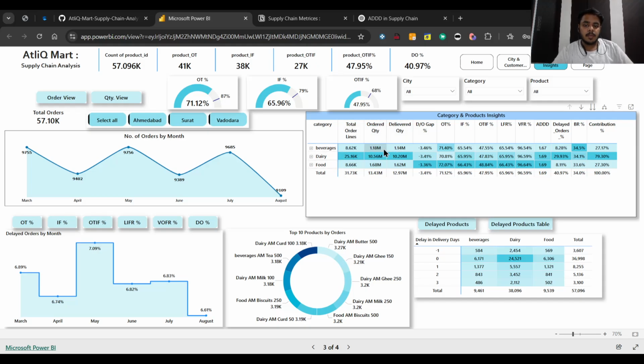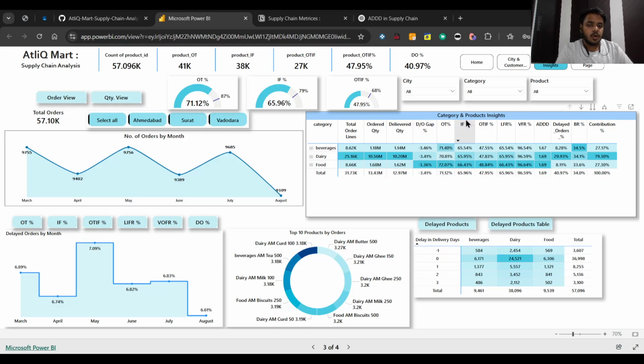Dairy has around 10 million ordered quantity, and the delivered quantity is 10.2 million. The difference between the ordered and delivered quantities is around minus 3.41, which means the dairy products are getting undelivered, or underperforming basically. Now, the on-time percentage is very good, in the range of 70% to 72%.